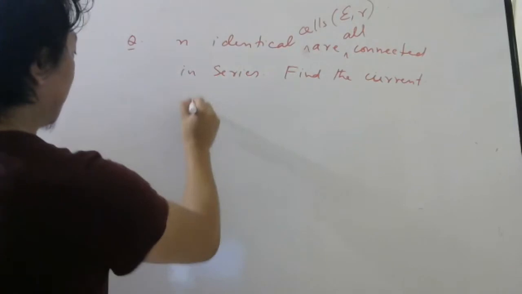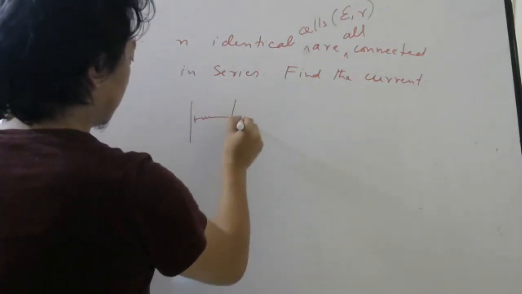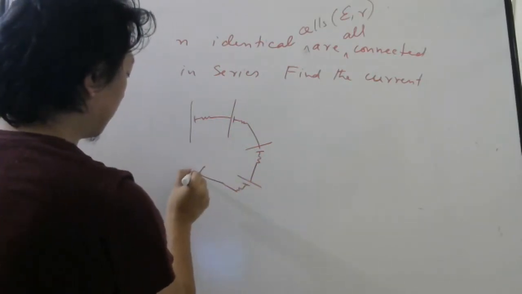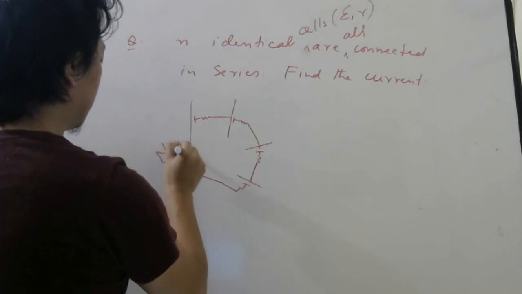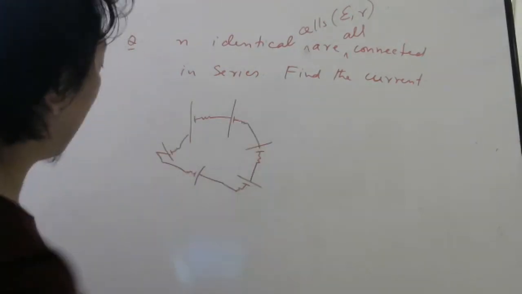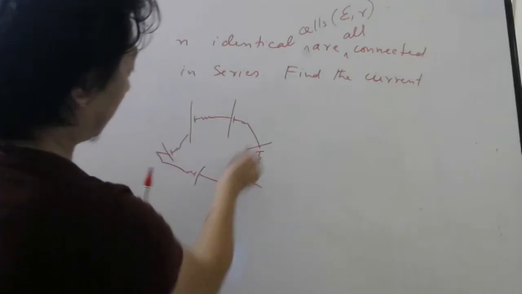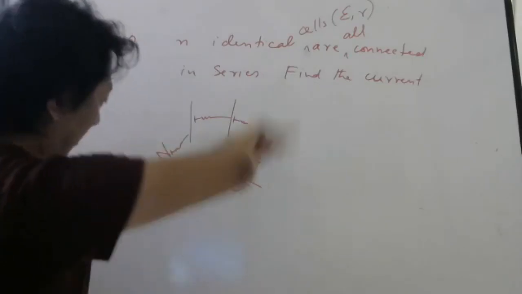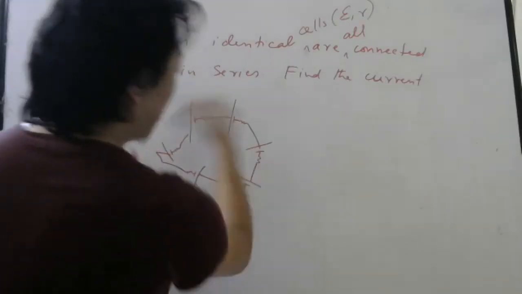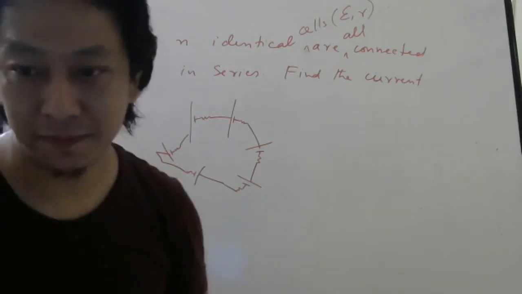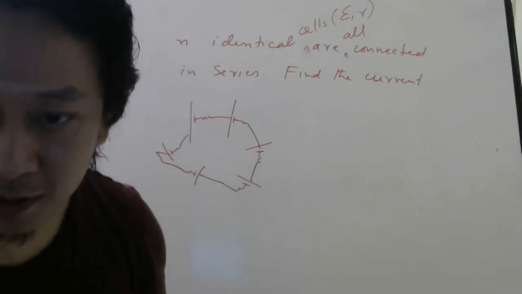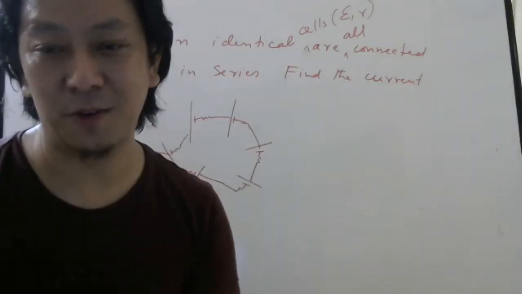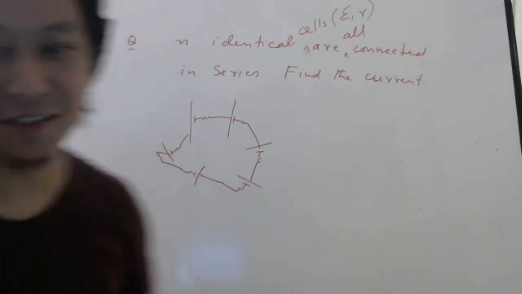So let me show you one circuit. You can draw any way you want. Like this, okay? All like this. And none of them are opposing each other. Everybody is sending current in same direction. This will be like this. This will be like this. This will be like this. Plus to minus, plus to minus. So everyone is helping each other. Yeah, you can say that also. Tejaswini, that's why I told it depends on external resistance, because once you write external resistance, current will change.